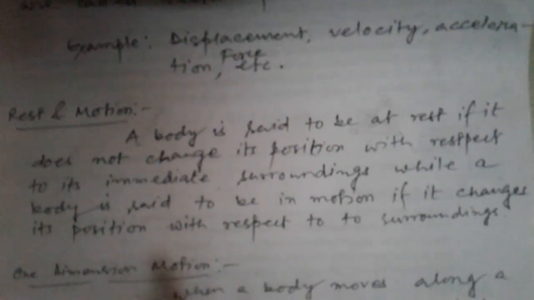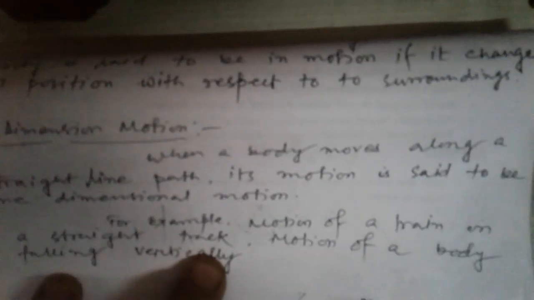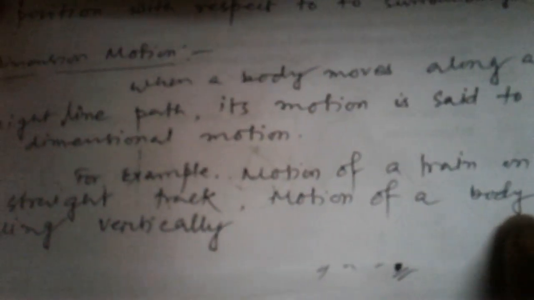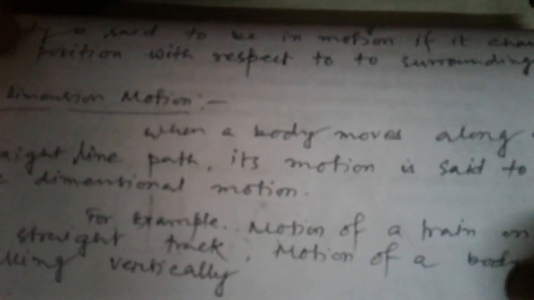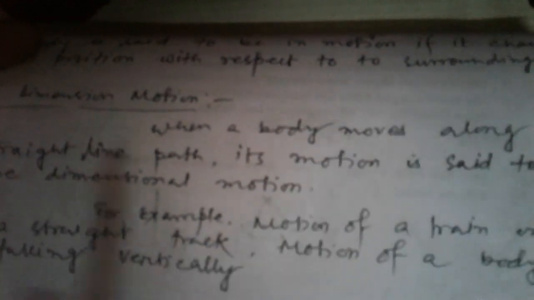Okay, next topic is motion in one dimension. When a body moves along a straight line, its motion is said to be one dimensional motion.